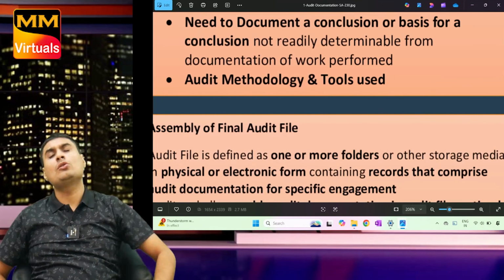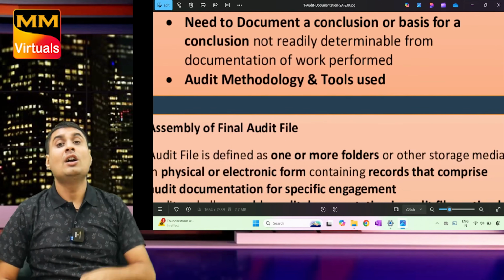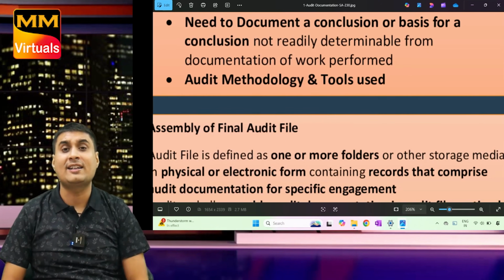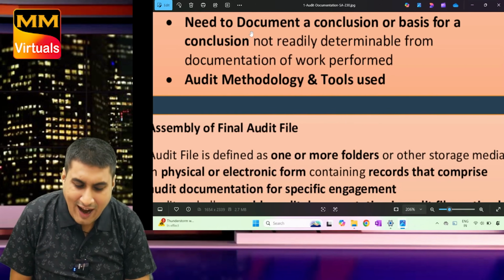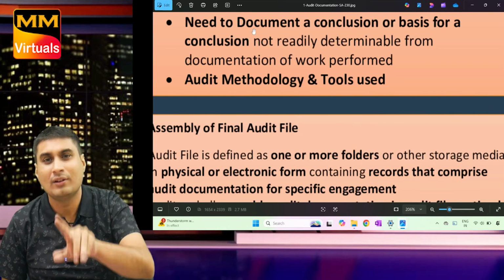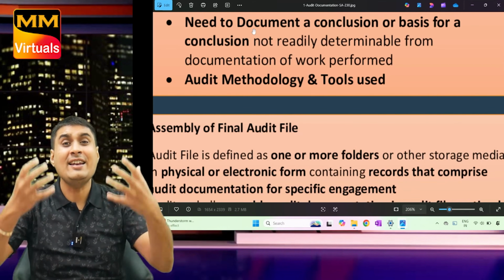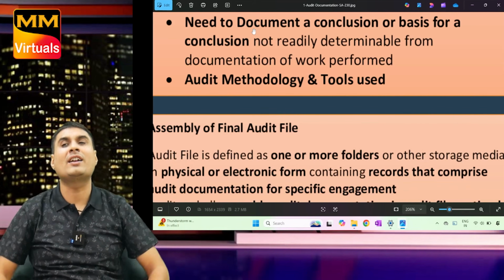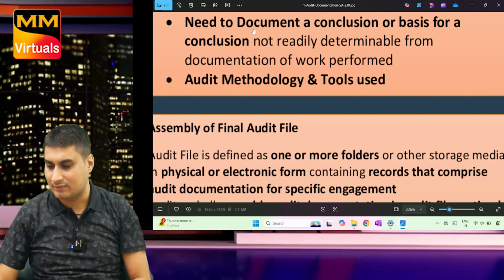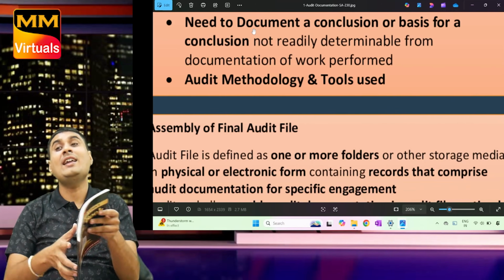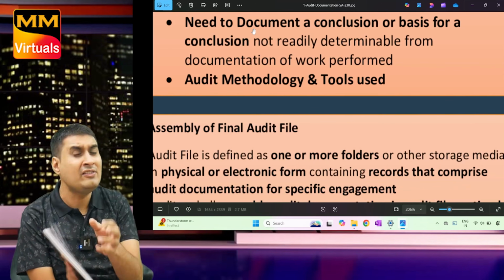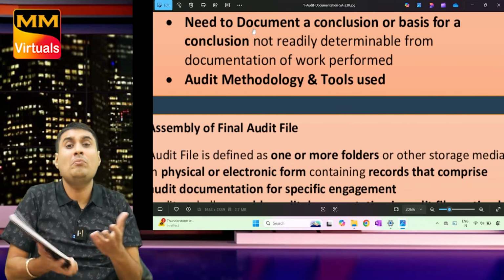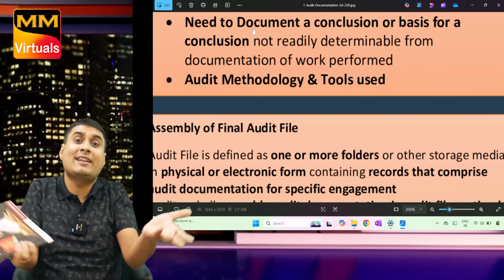Need to document a conclusion or basis of conclusion not determinable from documentation of work done. This is hard English because I copied from the module. Let me explain. We are unable to understand the work from documentation done. If I am unable to understand the point, I will write more explanation. If I am able to understand, less.